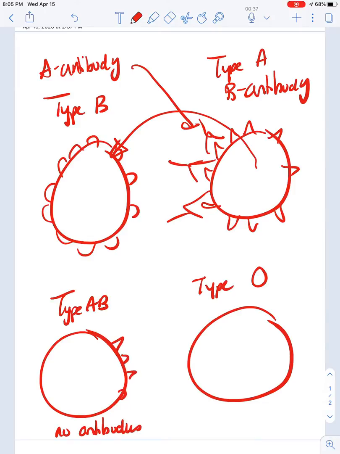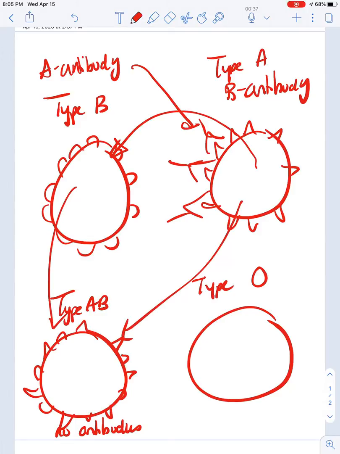Why will type AB have no antibodies? Because it accepts A and B. It doesn't attack either one of them. Okay? It has both B and A antigens, sorry, so both B and A antigens. So it doesn't attack anybody.